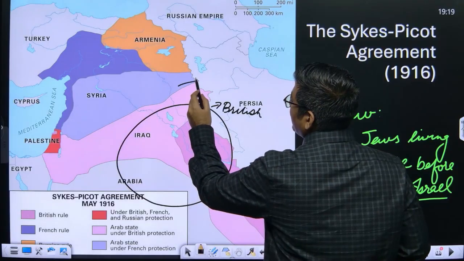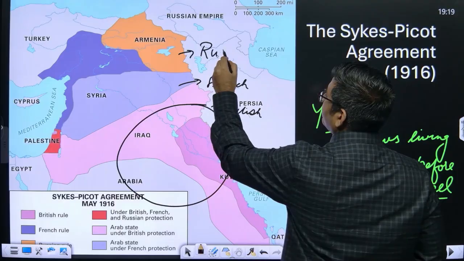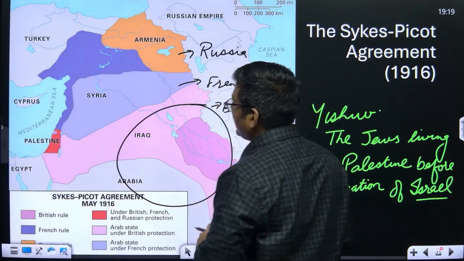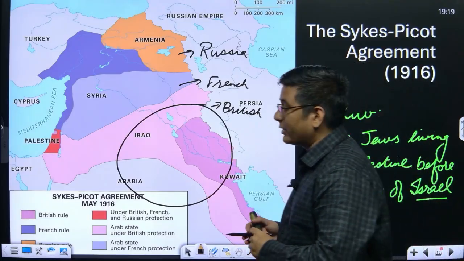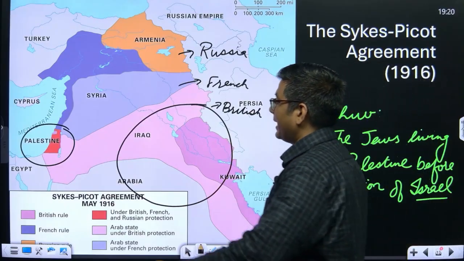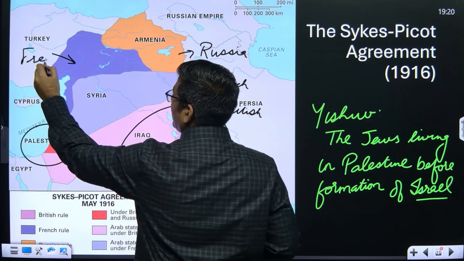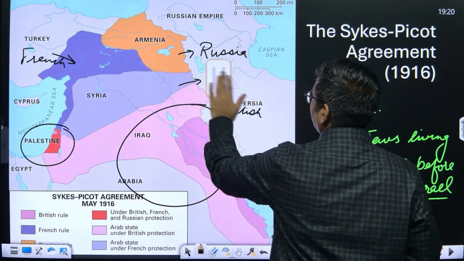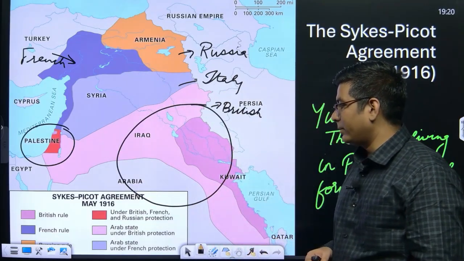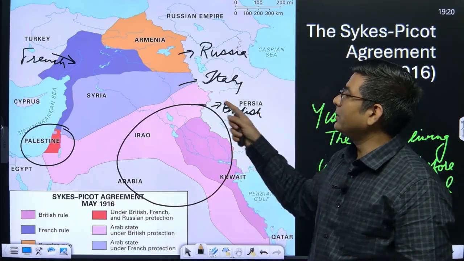This region would go to the French. This would go to Russia. Then the other regions here would be under international protection, that basically was this particular region. And this was Italy. Okay, sorry, this was French, and this is Italy. So this is basically the scenario here. Now Palestine was supposed to be under the joint protection of all these three.